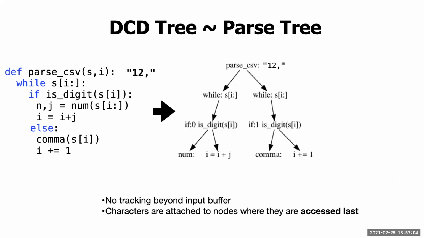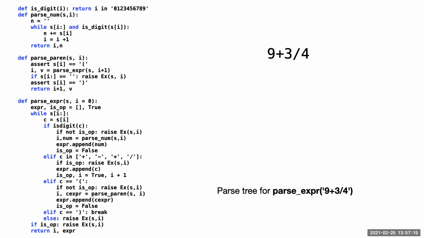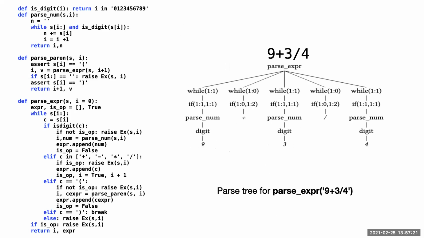So to this tree, we attach input characters. Each input character is attached to a leaf node that accessed it last. This makes the dynamic control dependence tree a parse tree. And here is an example parse tree for the arithmetic expression 9 plus 3 by 4.